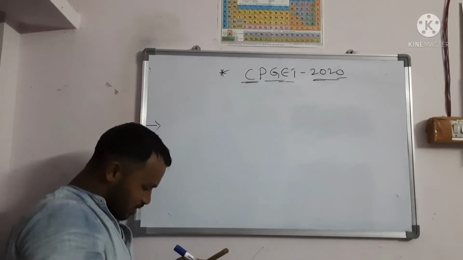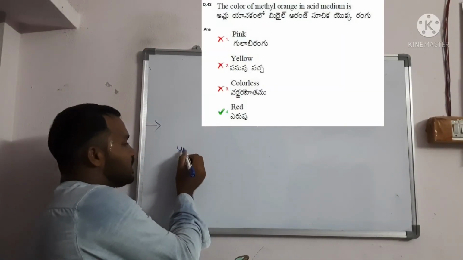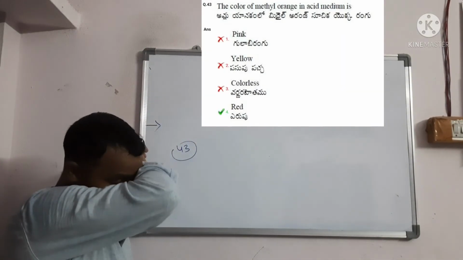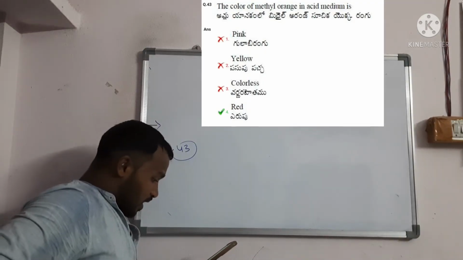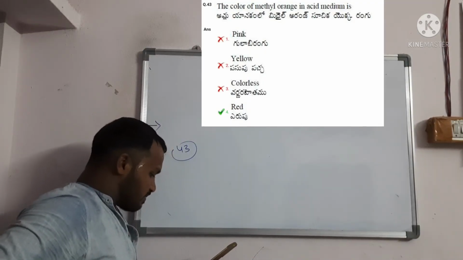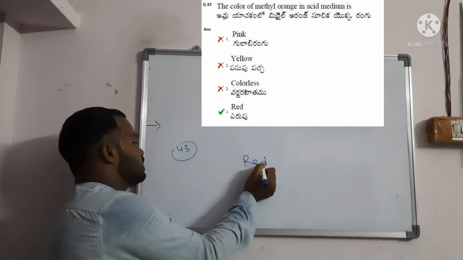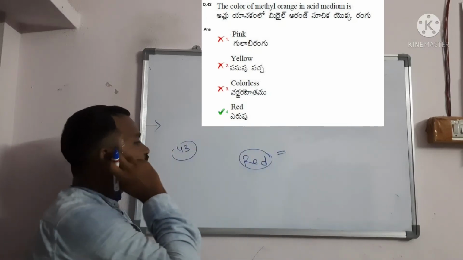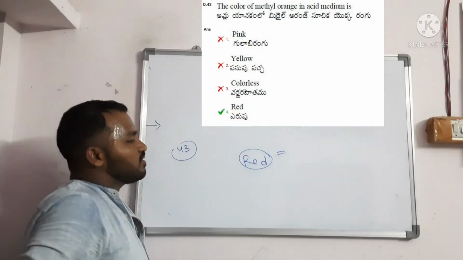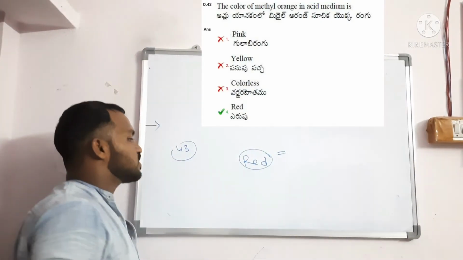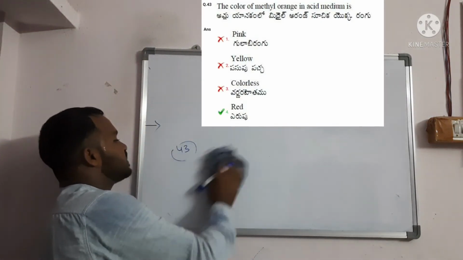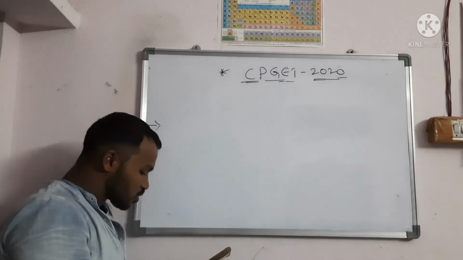Next, question number 43. The color of methyl orange in acidic medium. Directly you should write red. So you should be very aware of the indicators topic. Then you will know the methyl orange and methyl red structures, and in which medium they are acidic or basic. You will find those concepts there.